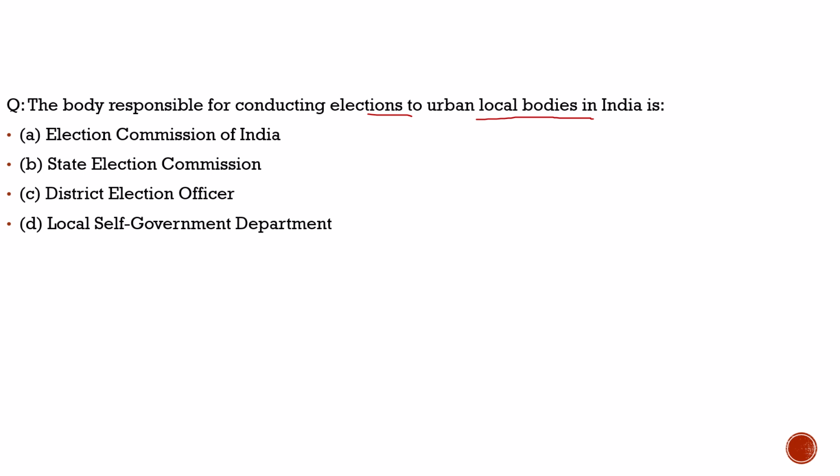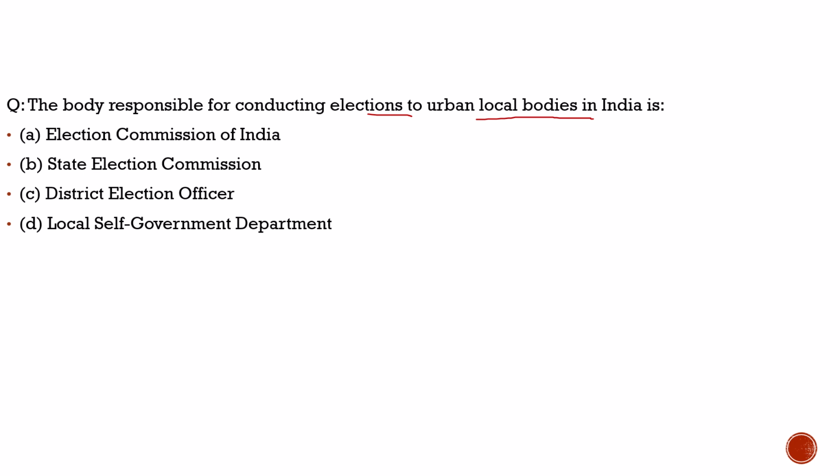But according to the author, this step from the government is going to be very harmful, because the impact of urban local bodies and panchayati raj institutions on our GDP is huge. They have a huge impact on the local population and local working. If such elections are ignored altogether, then local governance will be impacted very badly. Now, I think this is enough in a nutshell about the context of this question. Now let's try to solve the question and get more idea about it.